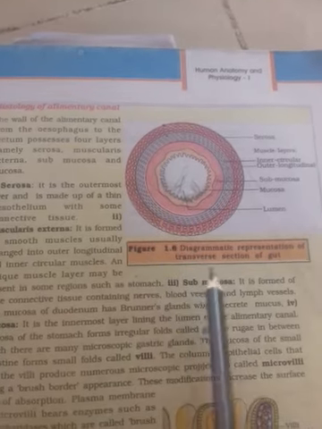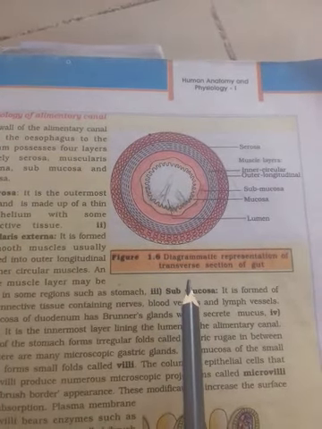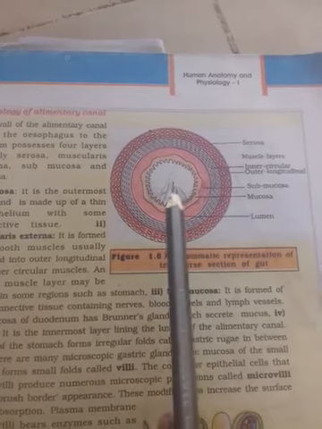So this is the gut wall, the transverse section of the gut wall in the human being.